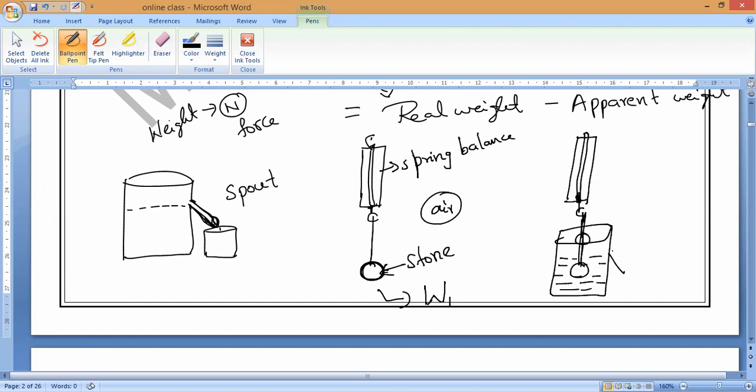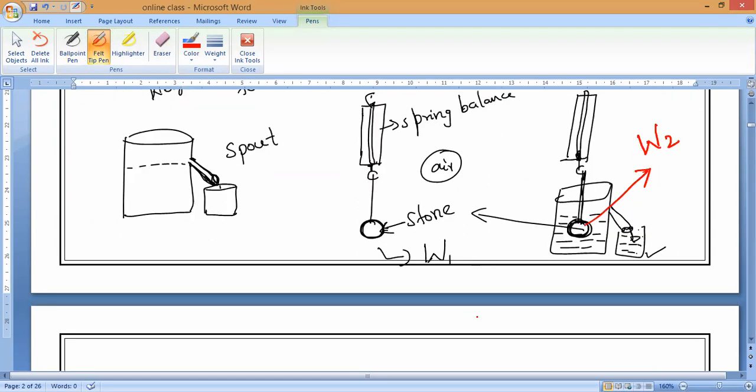We have a spout, so definitely some amount of water will be displaced. Is it yes or no? Now if you measure the weight of this displaced water, it is equal to the total weight of the stone's loss. That is what Archimedes principle is saying. If you immerse the stone, it will show another weight, which we call the apparent weight, W2.